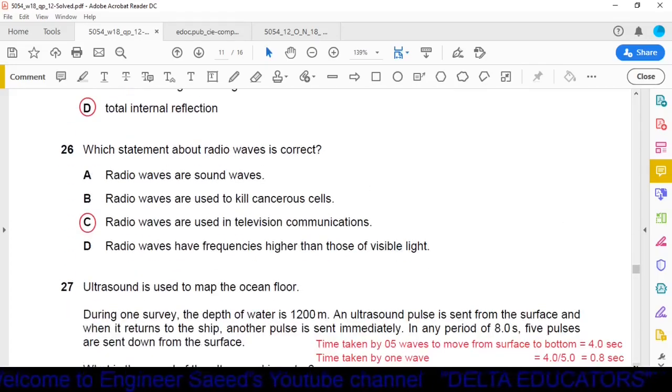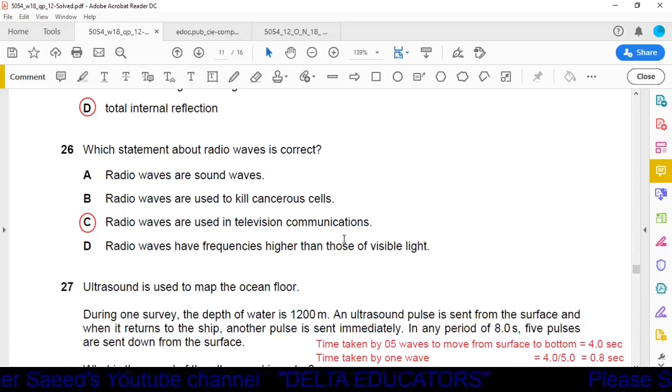Question number 26. Which statement about radio wave is correct? Option A, radio waves are sound waves. Option B, radio waves are used to kill cancerous cells. Option C, radio waves are used in television communications. Option D, radio waves have frequencies higher than those of visible light.